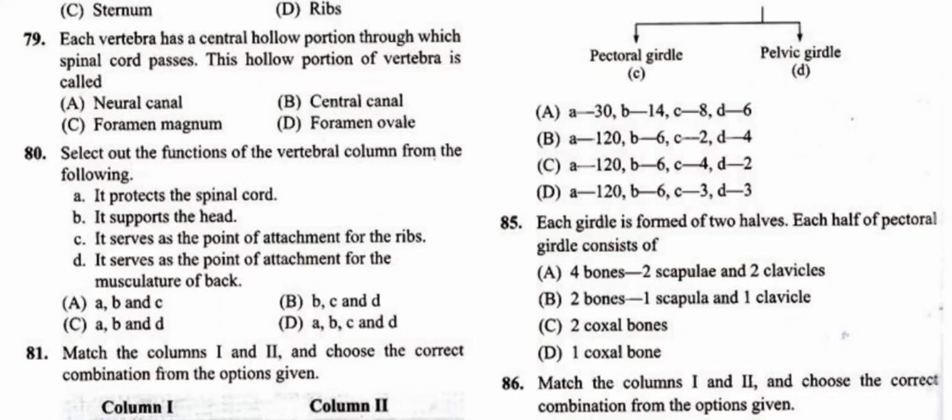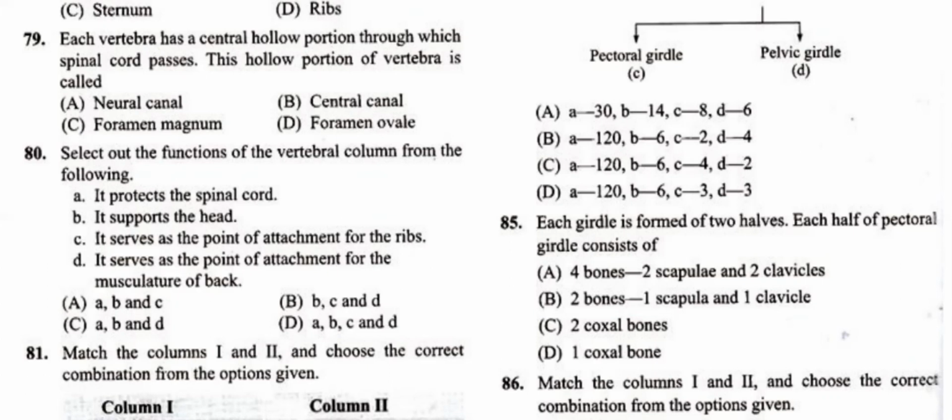This hollow portion of the vertebra is called the neural canal, through which the spinal cord is going to pass and form the peripheral nervous system, connecting with the various parts of the body. So question number 79: the hollow portion of the vertebra, which allows the passing of the spinal cord, is called the neural canal. Question number 80, select out of the functions of the vertebral column from the following.